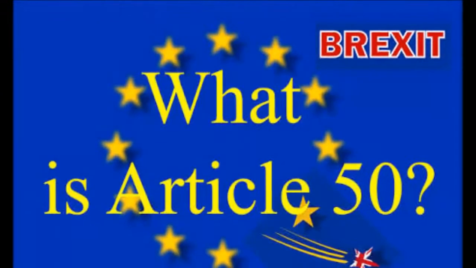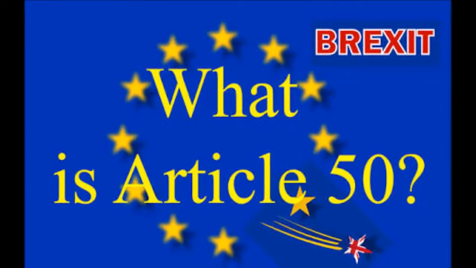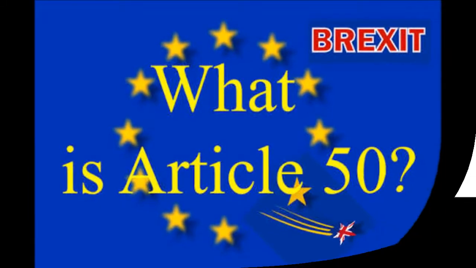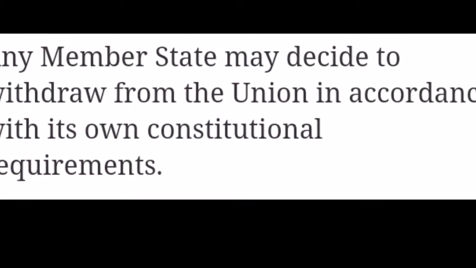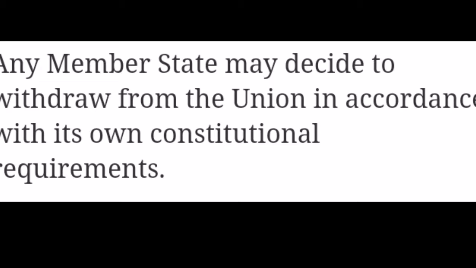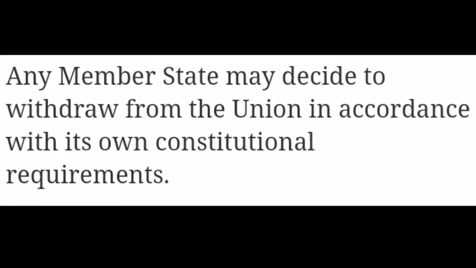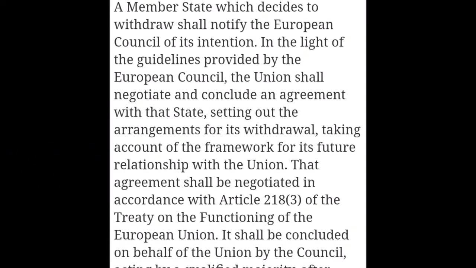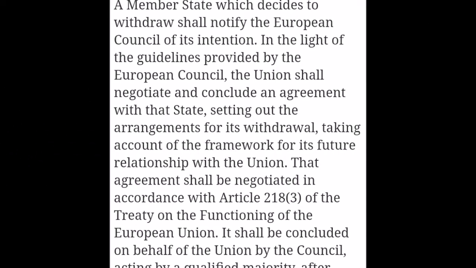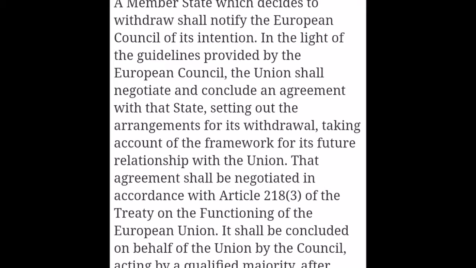So what does Article 50 actually say? There are 5 elements of Article 50. First, any member state may decide to withdraw from the Union in accordance with its own constitutional requirements. Second, a member state which decides to withdraw shall notify the European Council of its intention.